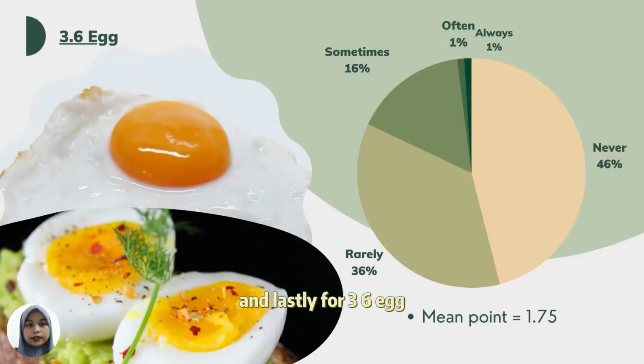And lastly, 3.6, the pie chart shows the probability of egg waste on each meal. As a result, the mean point for this graph is 1.75 and nearly half of our respondents never waste egg on each of their meals, with 46%.